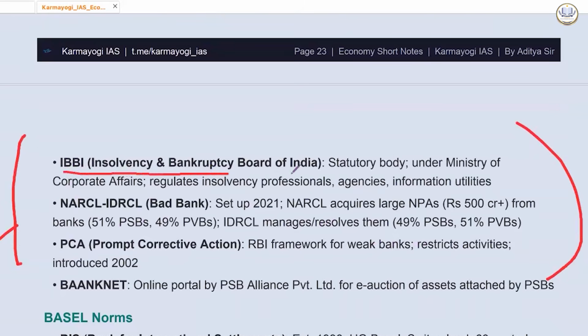Then Insolvency and Bankruptcy Board of India, statutory board under Ministry of Corporate Affairs, regulates insolvency professionals, agencies, information utilities.